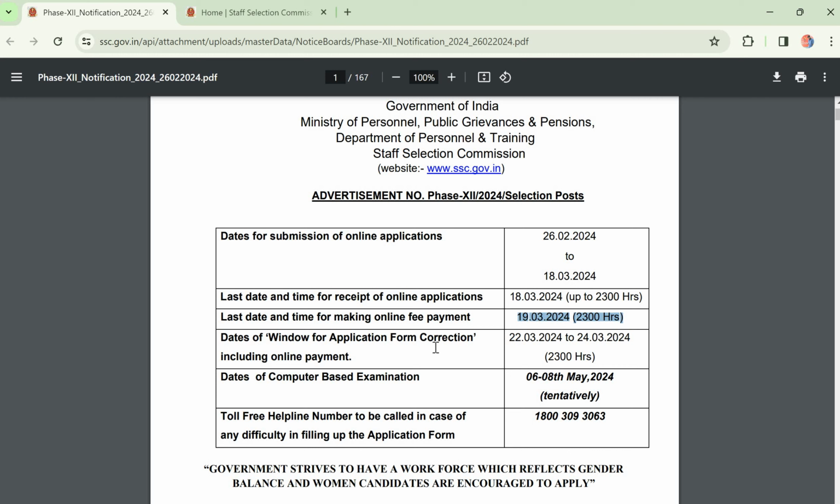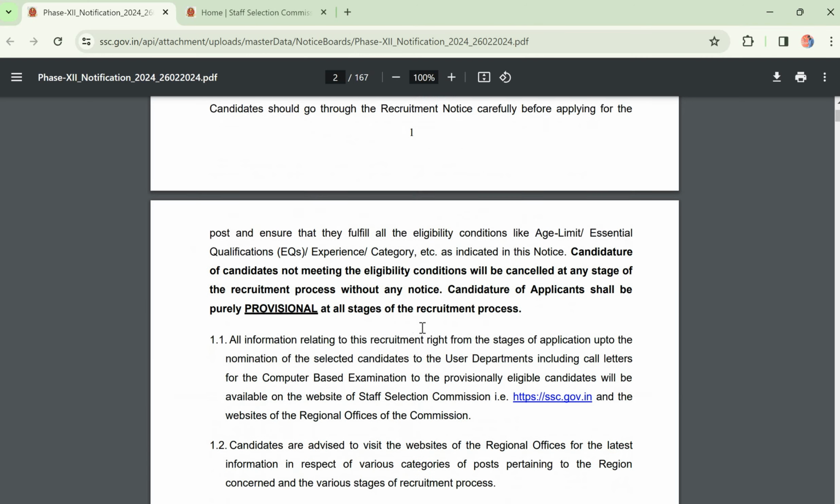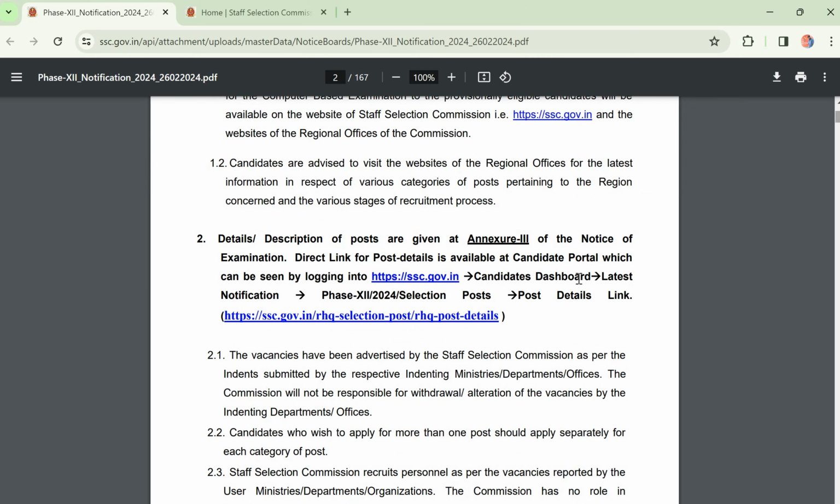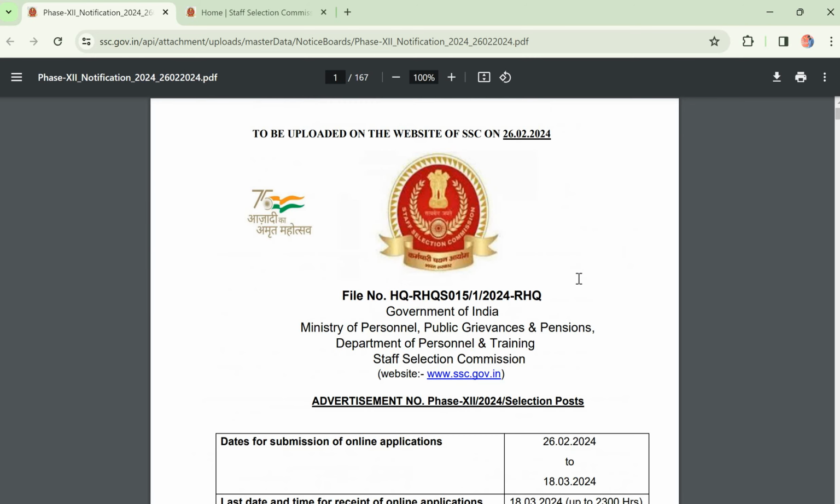These posts have very little competition compared to the normal SSC exams. Everyone thinks SSC is very difficult to crack, but these posts are very easy to crack if you apply for a number of posts. There are different regions in this. I will explain, first let's go one by one.